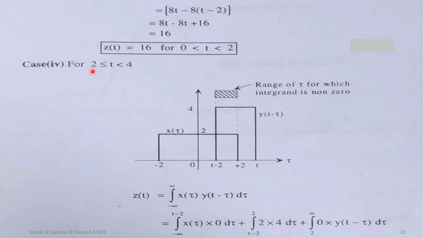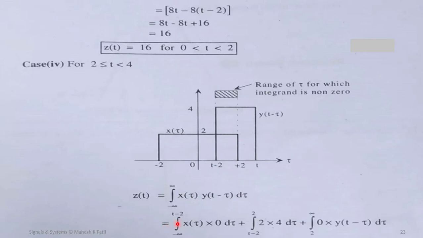Now we'll consider the region for t in between 2 to 4. We can consider this region. This is the 2 value, and for any random t, here we consider 4. So let this t be 4 now. Clear? So for this, we are going to calculate if any overlapping is possible. By considering this, z(t) can be written as the integration from minus infinity to plus infinity of x(tau) y(t minus tau) d tau.